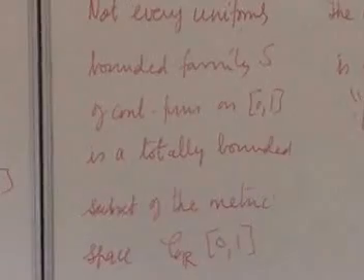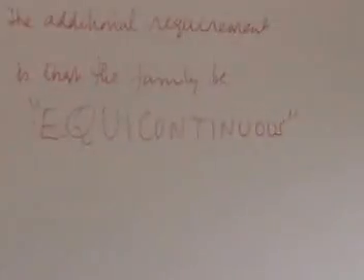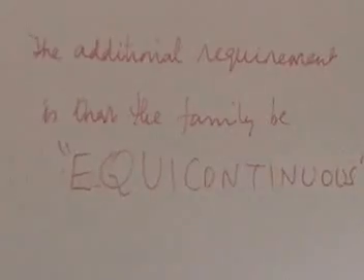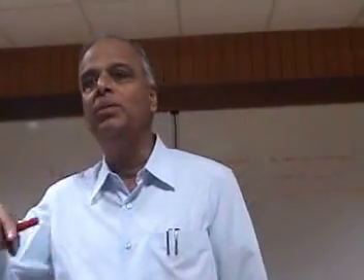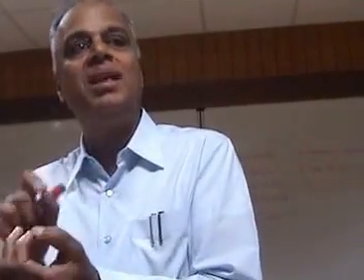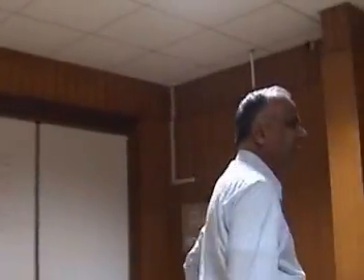It is essentially uniformly continuous. Every function in the family is continuous on [0,1], and any function which is continuous on a compact set is uniformly continuous. So, every function is uniformly continuous on [0,1]. Therefore, one delta works for one f. But what we are saying is that the same delta works for all f. So, it is uniformly continuous.